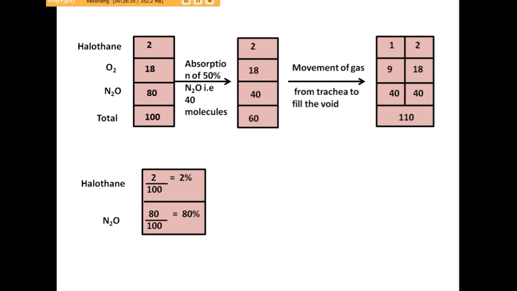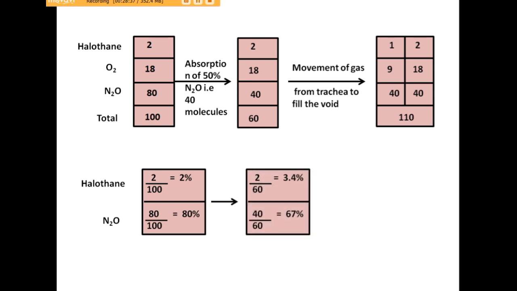From here, when the nitrous oxide uptake has occurred, the concentration of halothane increased from 2 to 3.4%, as out of 60 molecules there were 2 molecules of halothane, and 40 molecules of nitrous oxide. So the concentration has increased from 2 to 3.4% with halothane, but reduced from 80 to 67% with nitrous oxide.